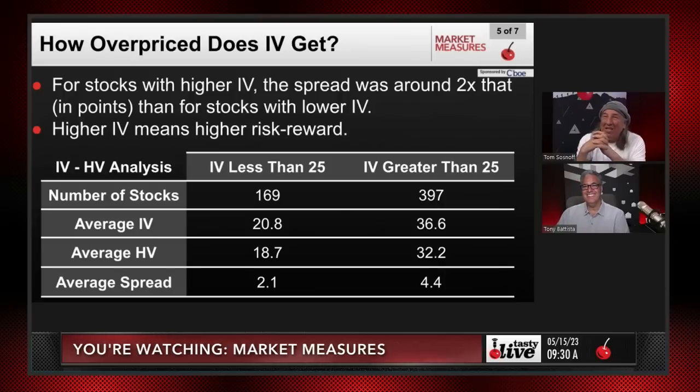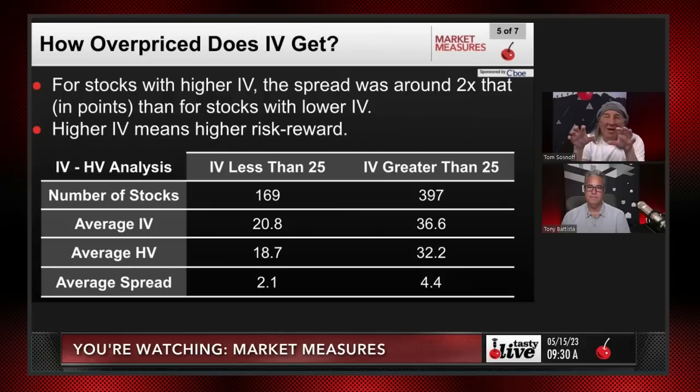But then, if you look at the implied volatility of greater than 25, right? The average implied volatility is 36.6. The average realized volatility was 32.2. If you take the difference between those two, it's just over 10%. So in both cases, it's between 10 and 11%. And as you can see there, the average spread's just double. Everything's just double on the higher volatility.